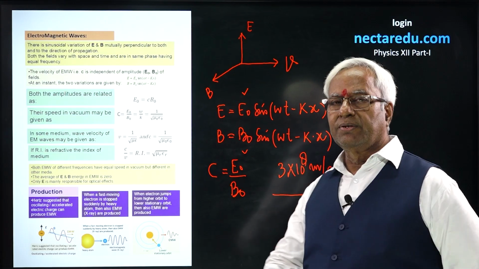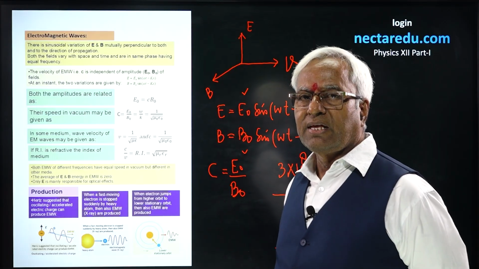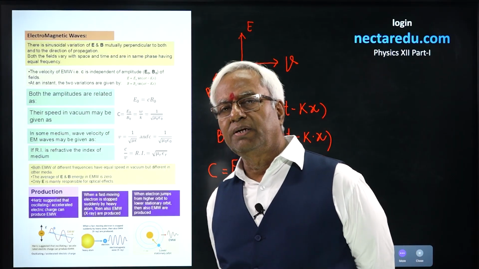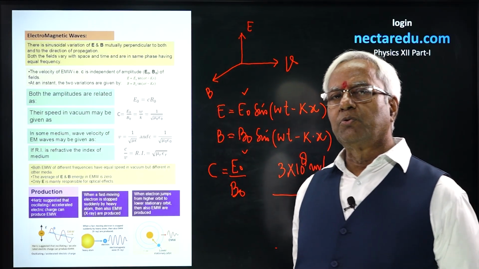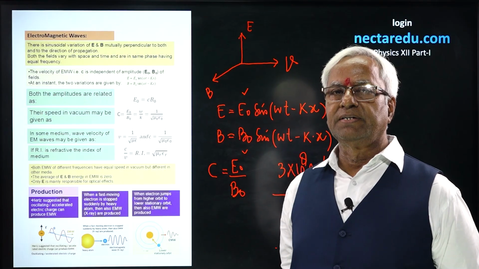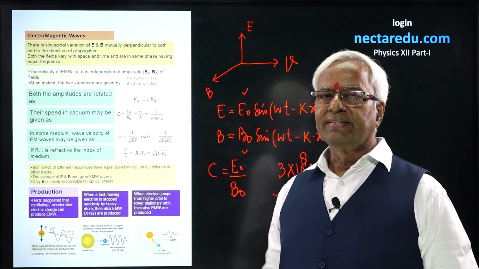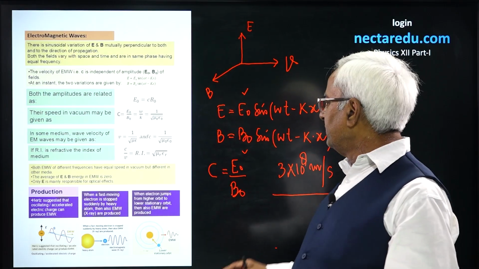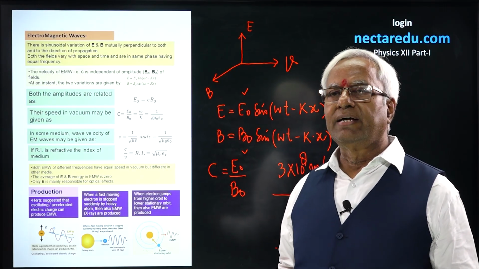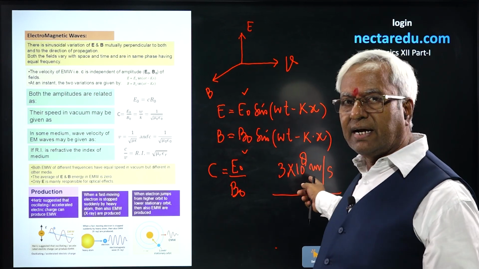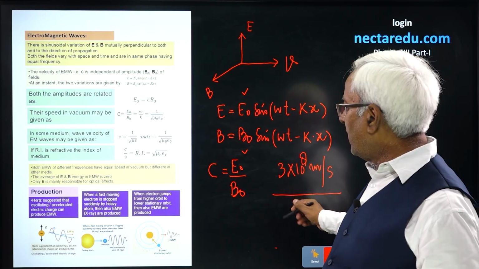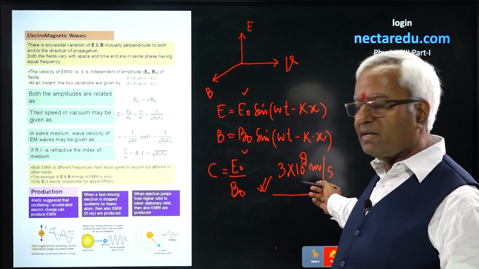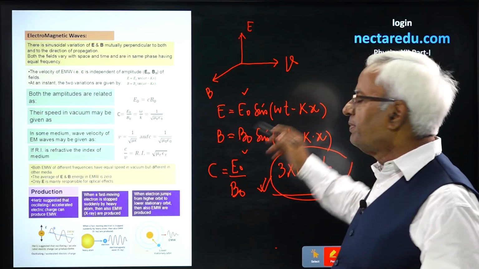You see, one myth is people generally say that the speed of light is the maximum possible value that we know for speed. It's wrong. You have to quote in particular that the speed of light in vacuum or free space is the highest value of speed that we have attained so far. In glass and water, the speed of light is less than this value, so that can't be treated as the highest value. The highest possible value of speed is that of light or electromagnetic wave in vacuum, which we are writing over here.